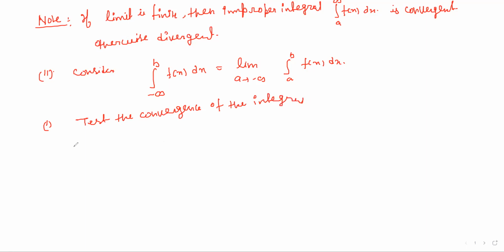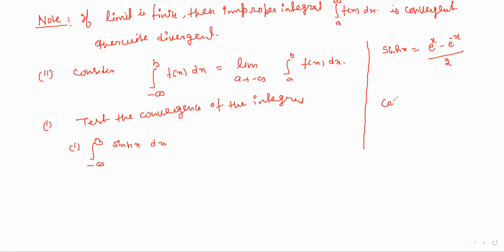We are given the integral from minus infinity to 0 of sine hyperbolic x dx. First of all, you know how we can write hyperbolic functions like sine hyperbolic or cos hyperbolic. The formula for sine hyperbolic x is e to the power x minus e to the power minus x by 2.